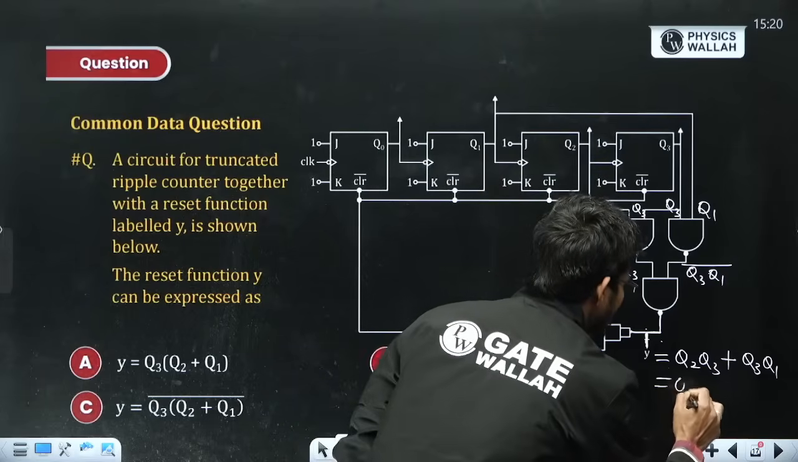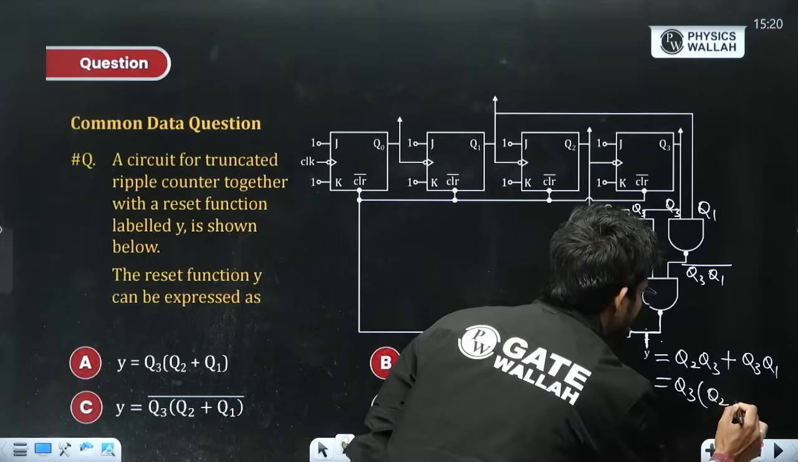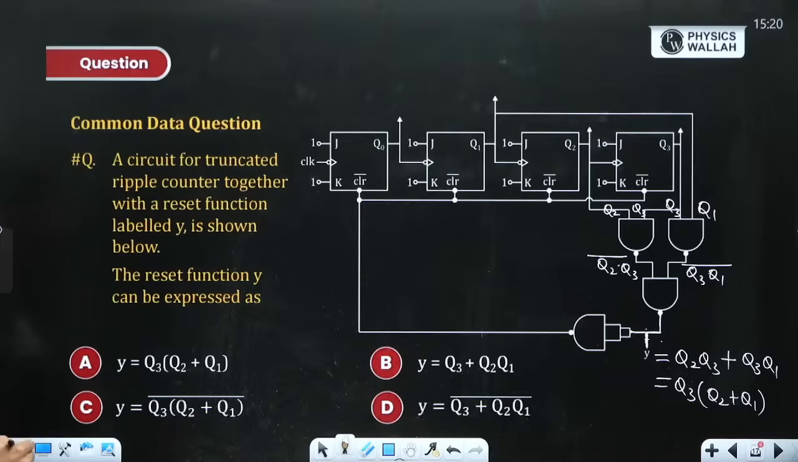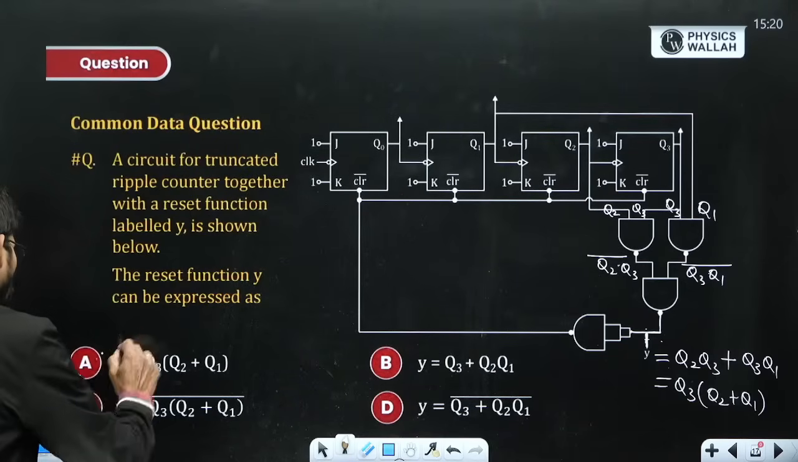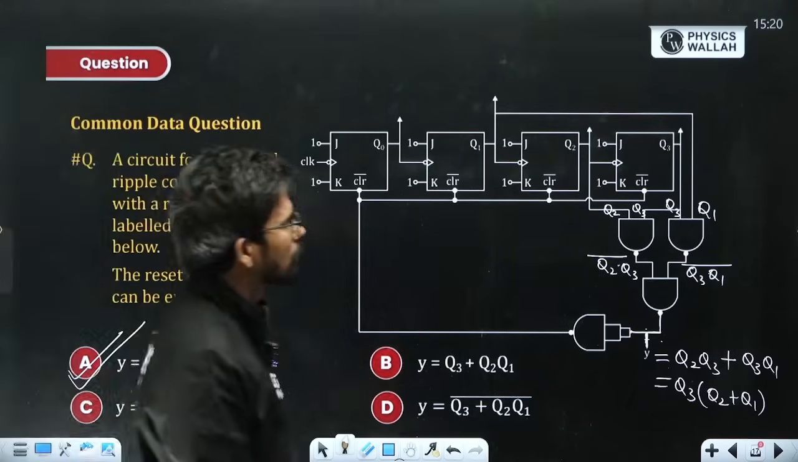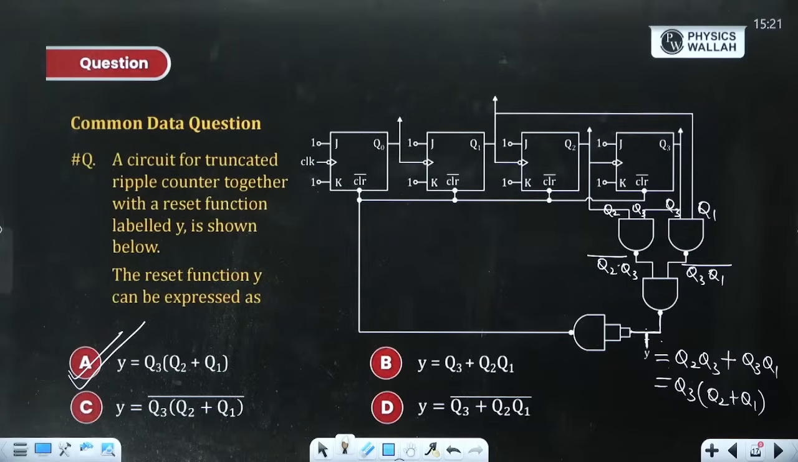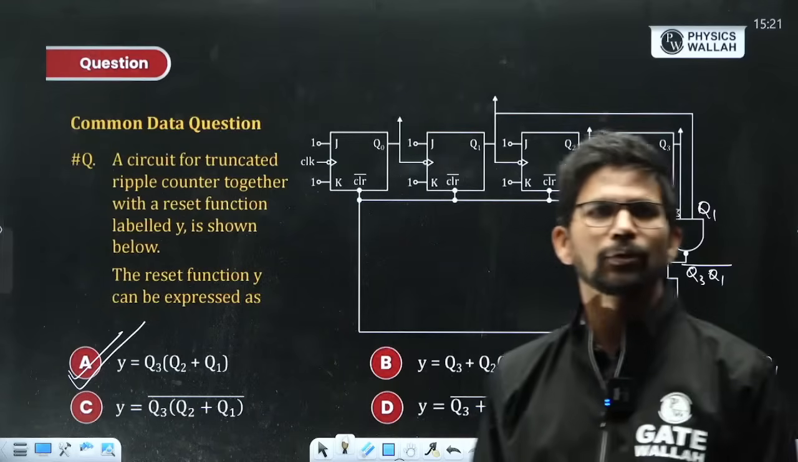So from here you will take Q3 common, Q2 plus Q1. So this is Y, Q3 into (Q2 plus Q1). So the A option is absolutely correct option. Please tell me. A option is absolutely correct option.